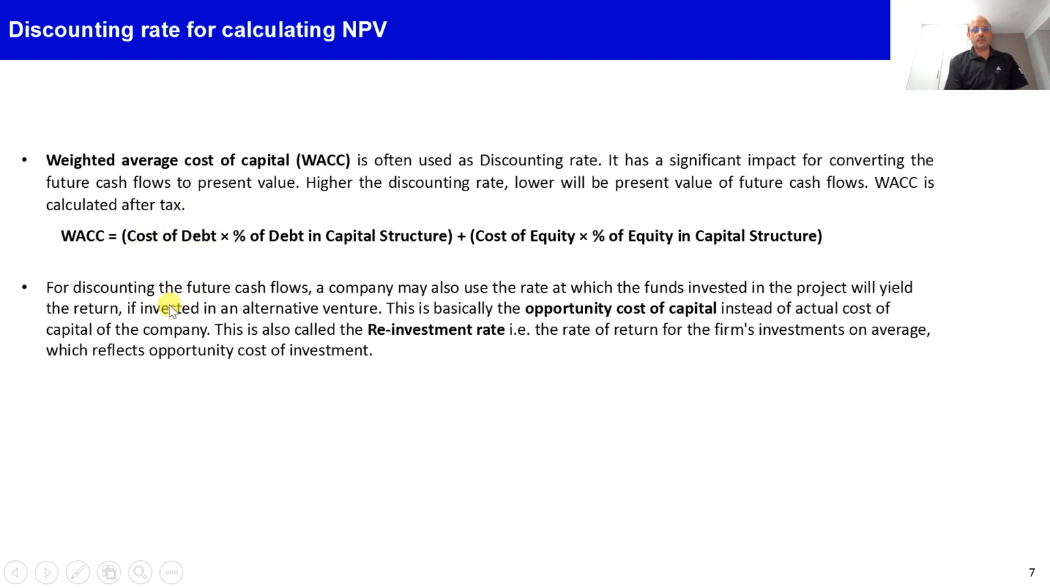Another alternative method some companies use to discount their future cash flows is the opportunity cost of capital, instead of taking the actual cost of capital. What is opportunity cost of capital? It is the rate at which the funds invested in the project will yield the return if it would have been invested in an alternative venture. So instead of investing in this project, if the company would have invested the same or equivalent funds in another venture, how much return would that have earned? That is called opportunity cost of capital. It may also be called the reinvestment rate.